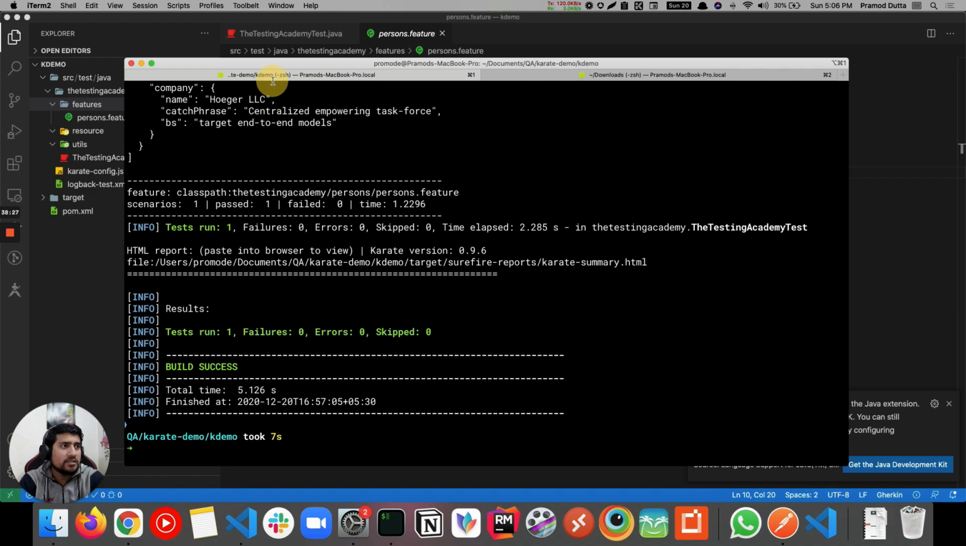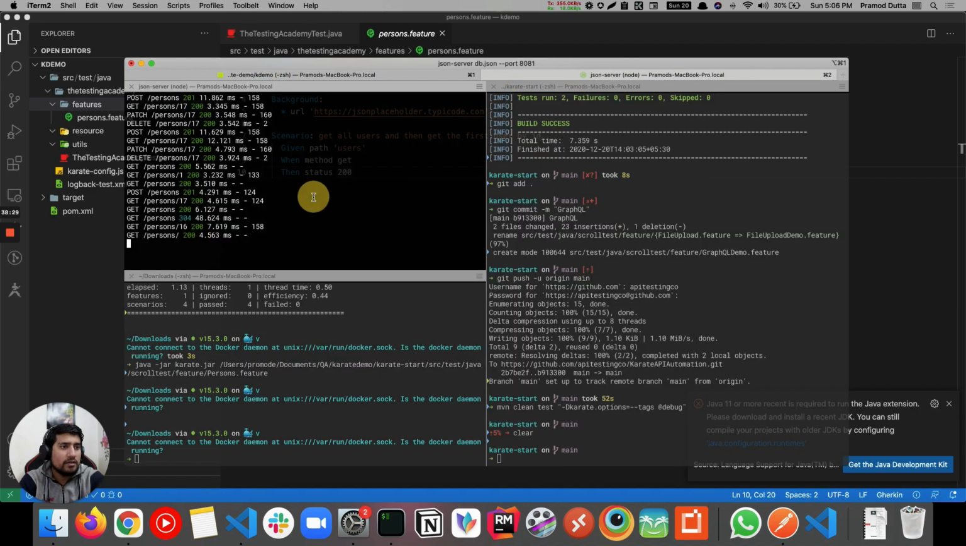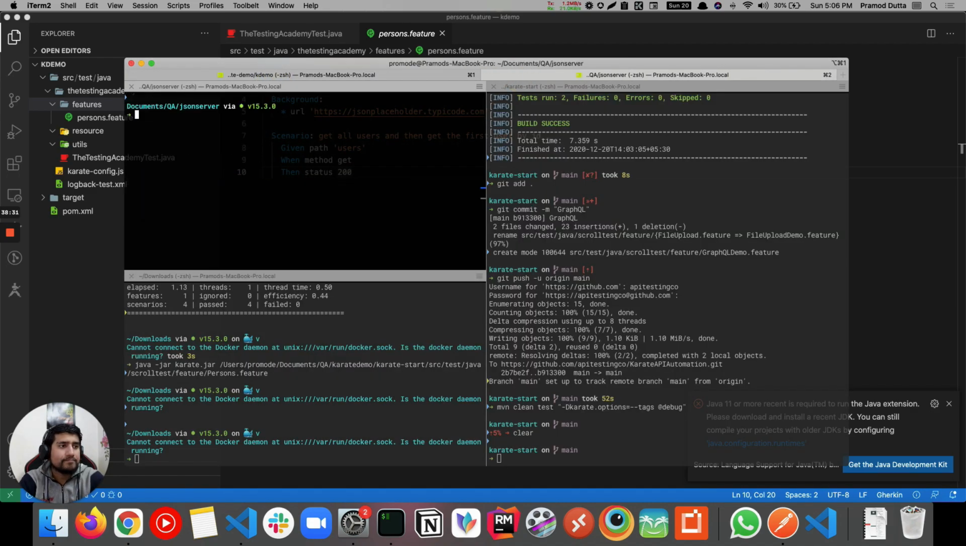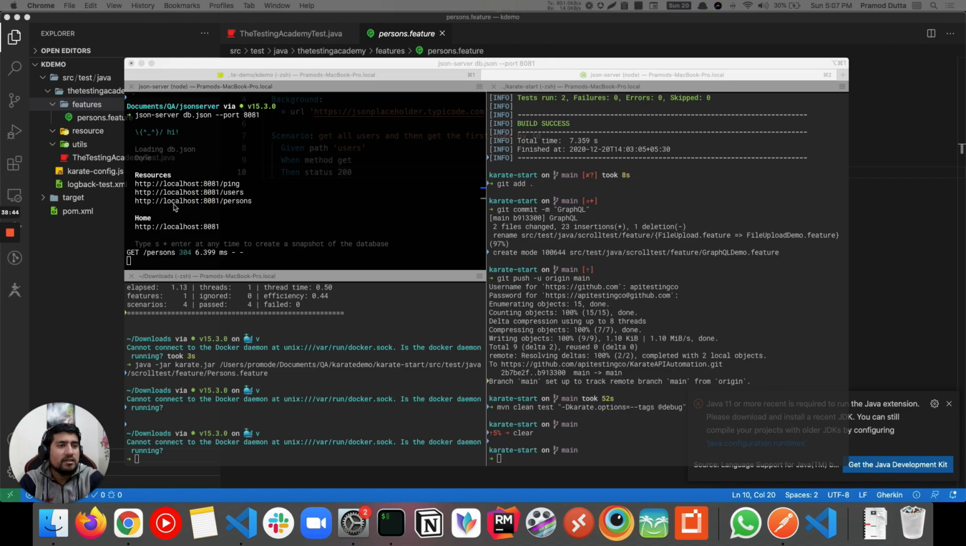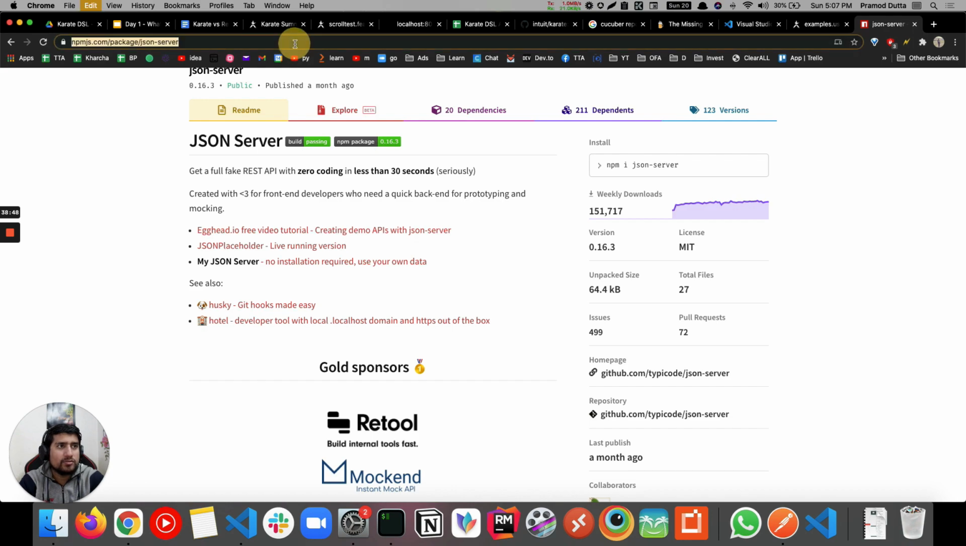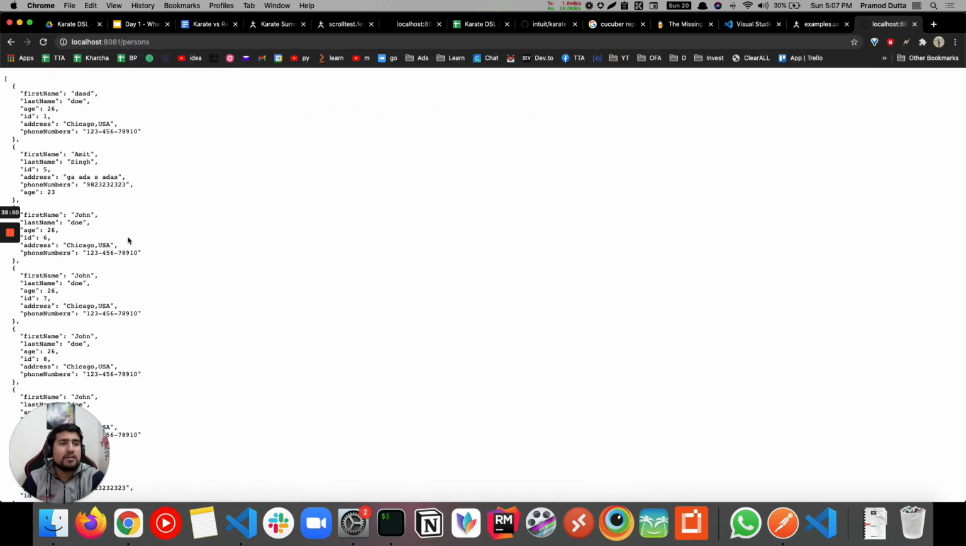And when you run it, what you need to do is, let's jump in here. If you run this command, json-server db.json, make sure db.json is available in the current folder, on port 8081, right? If you run it, you will see it like this, right? So this will be your local APIs that you can try out. So this is a person API.